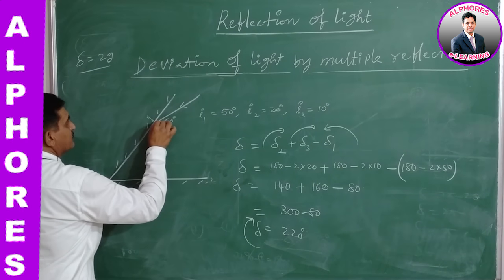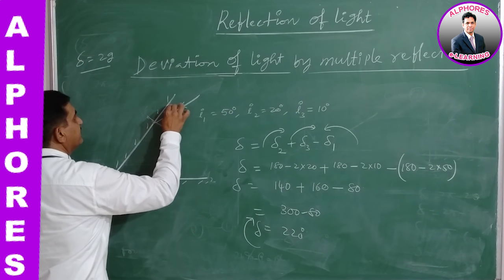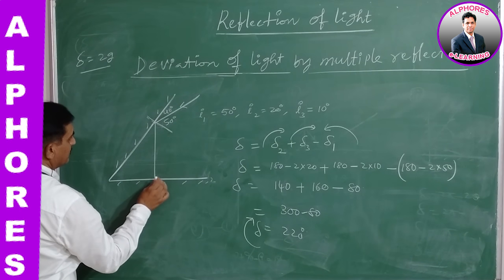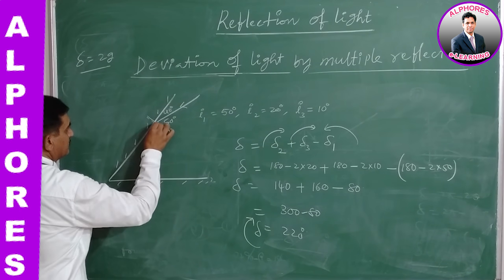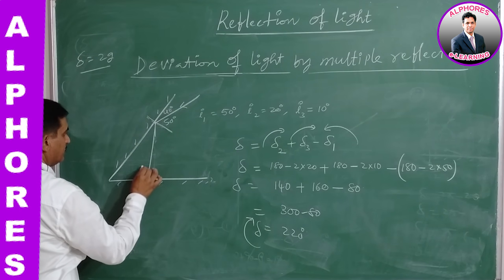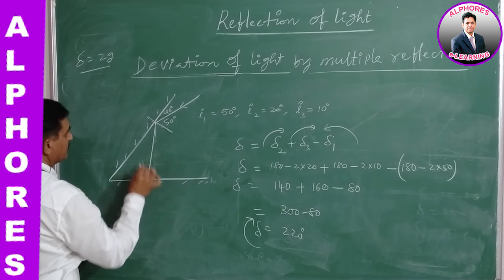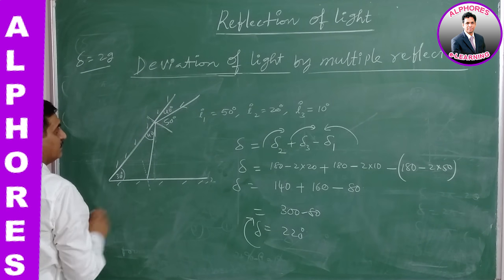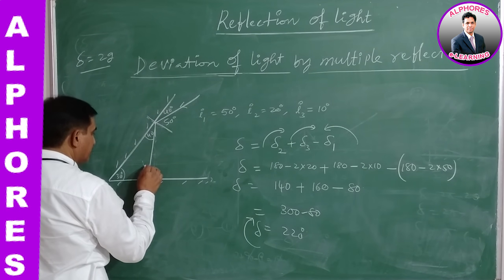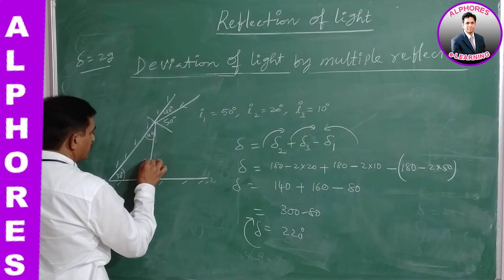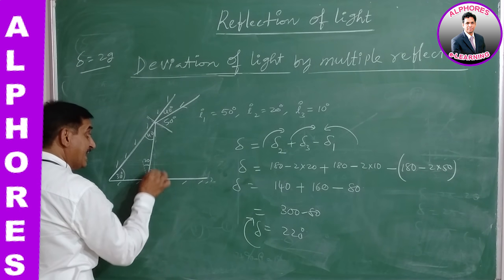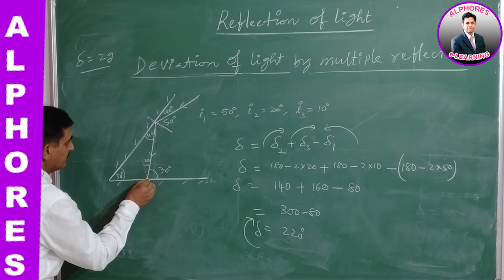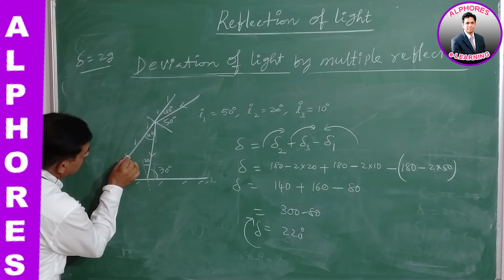So here the glancing angle is 40 degrees, and it undergoes reflection. Okay, so here a normal is drawn. This is 40 and this is 30, already given. 30, 40, 70. This is 110. This is 20 degrees. Here the glancing angle is how much? 70 degrees glancing angle. Again it undergoes reflection one more time.